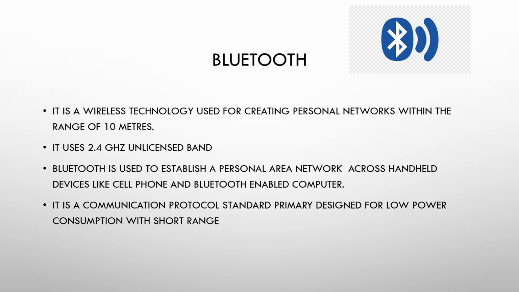Say for example, you're using wireless Bluetooth headphones. It comes under personal area network. You're having a mobile phone. In your mobile phone, you have Bluetooth. If you're transferring data through Bluetooth, that is nothing but your personal area network.